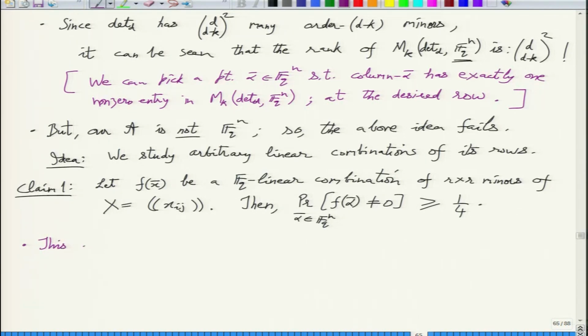So this implies that the rows of your matrix Mk, now with this smaller subset A, well, first of all, they are linearly independent.